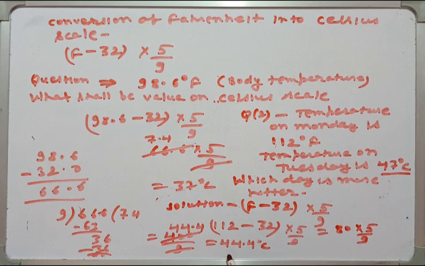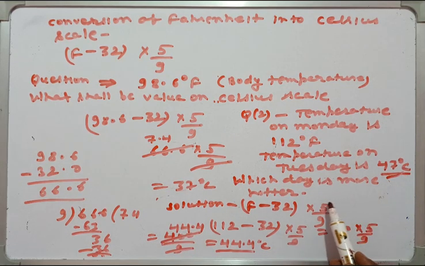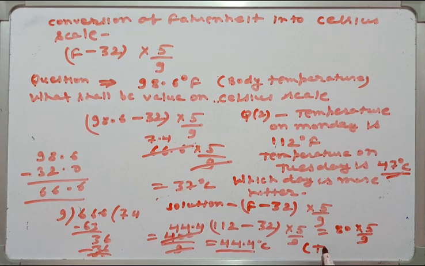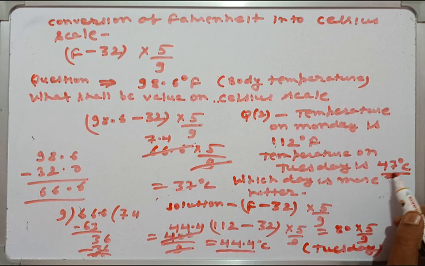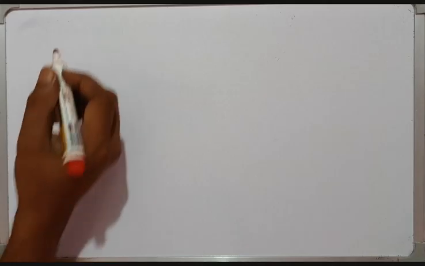See, this 44.4 degree centigrade is less than 47. So which day is hotter? Our answer is Tuesday, because Tuesday's temperature is 47 degree, while Monday's temperature is 44.4 degree centigrade.